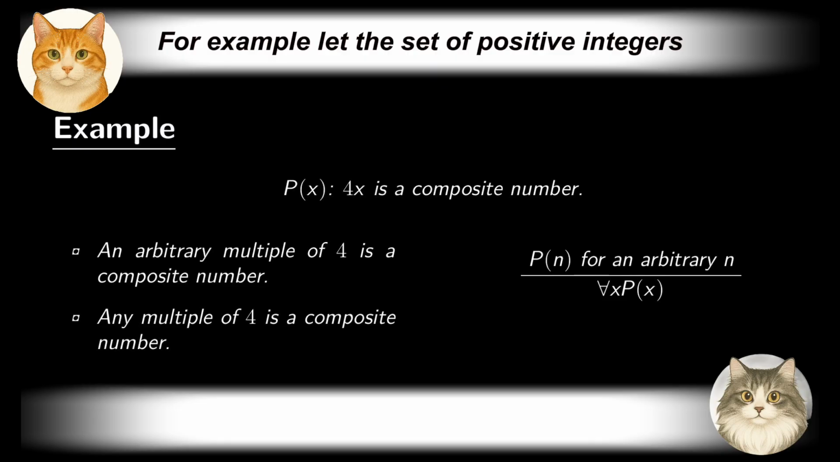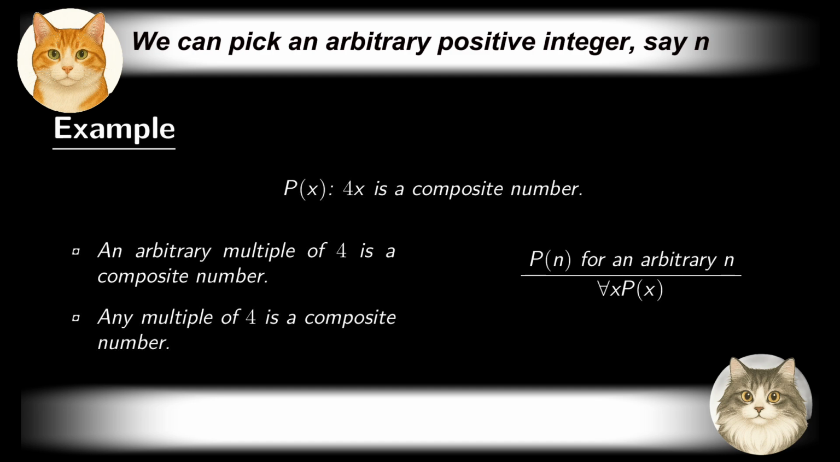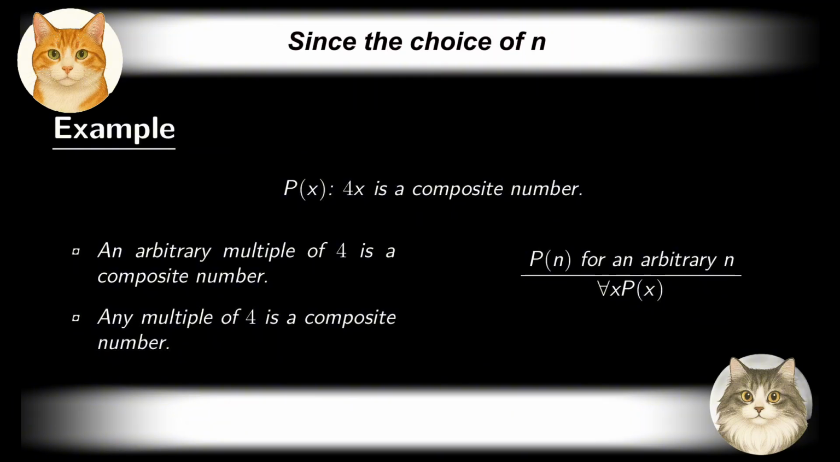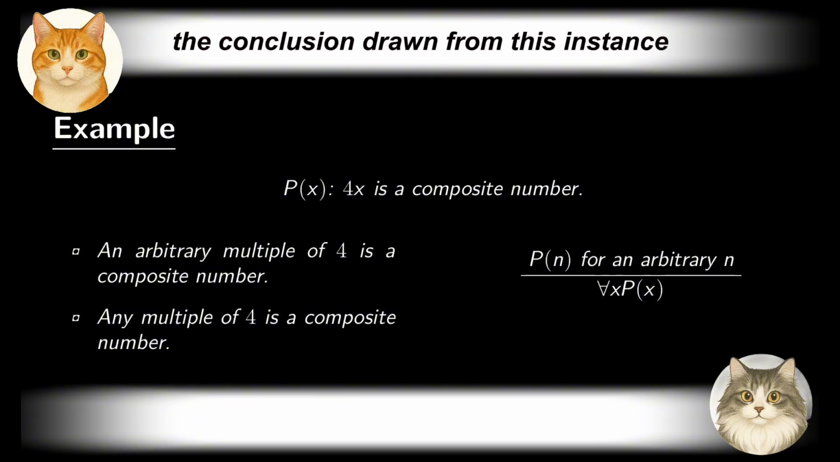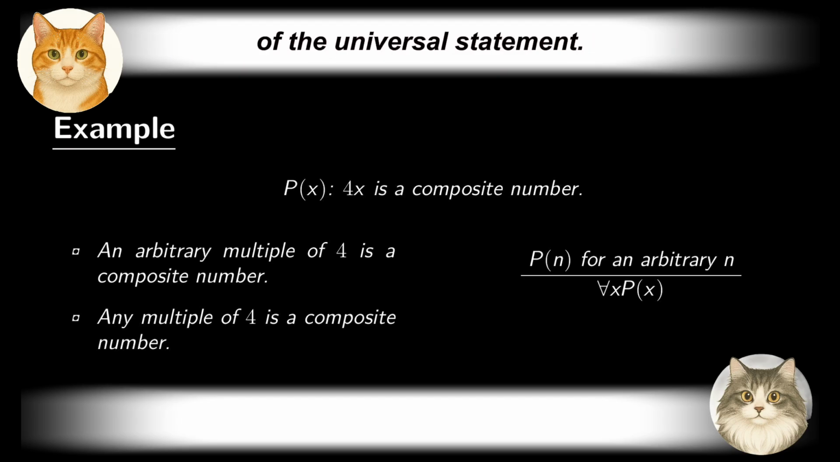For example, let the set of positive integers be our domain of discourse. We can pick an arbitrary positive integer, say n, and show that 4n is a composite number. Since the choice of n is arbitrary and fully general, the conclusion drawn from this instance is sufficient for us to establish the validity of the universal statement.